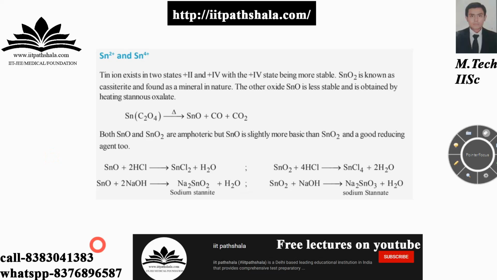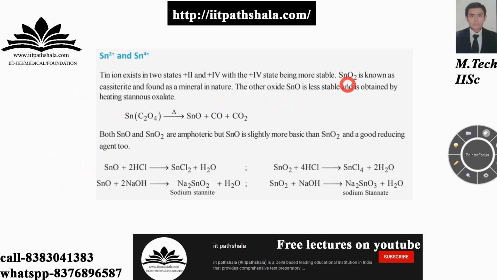Now let us talk about Sn2+ and Sn4+. As I was telling you, tin exists in two oxidation states, +2 and +4, in which +4 is more stable. So for any of its compounds, a question might ask you to compare two compounds of tin, one in the +2 state and one in the +4 state, and which will be more stable. The one with +4 will be more stable. You have to remember that. A question will certainly be asked from this part.